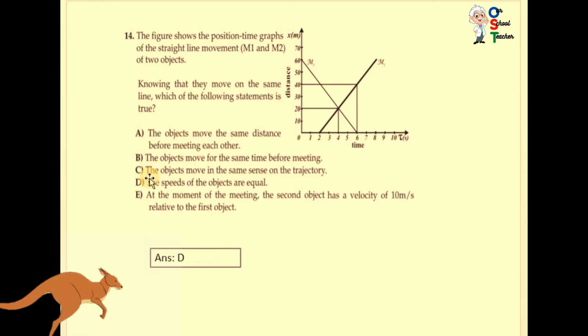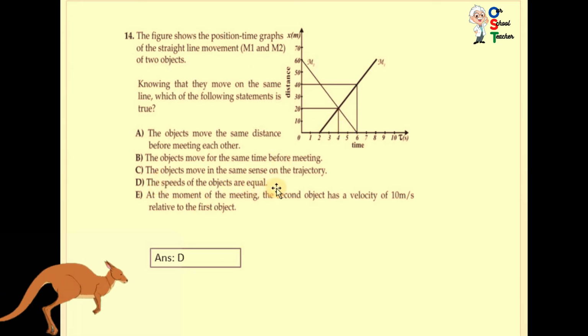B, the objects move from the same time. No, you can see time is different. The objects move in the same sense of the trajectory. No, these lines are different. You can see m2 is going in this way and m1 going in this way, so they have different paths. Whenever we use trajectory, it means a way of moving.